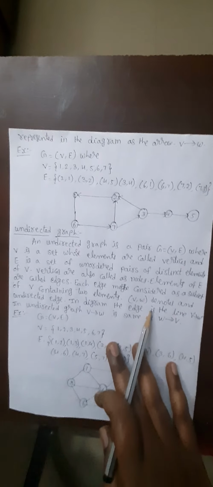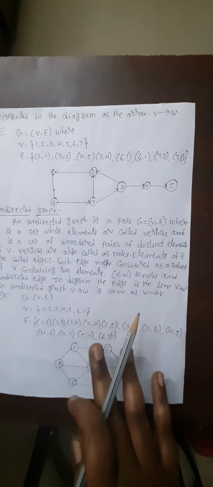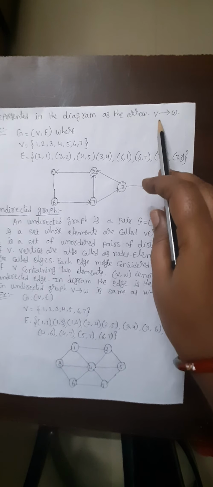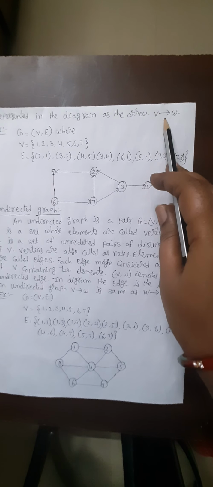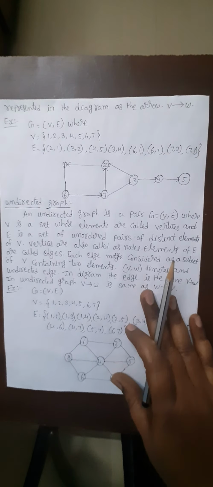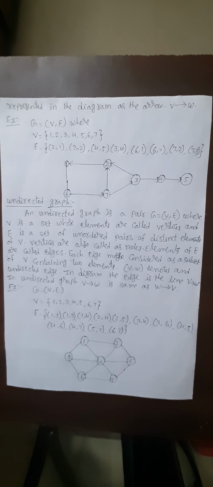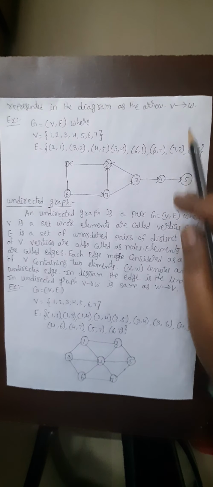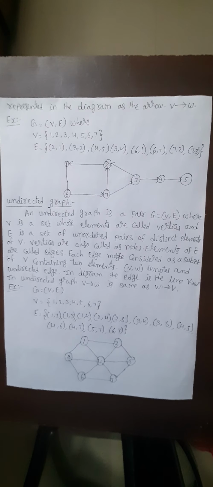The edge (V, W) is represented in the diagram like this: V with an arrow mark to W. Whenever we use an arrow mark, it is called a directed edge. Whenever we do not use an arrow mark and use a plain line instead, it is called an undirected graph.